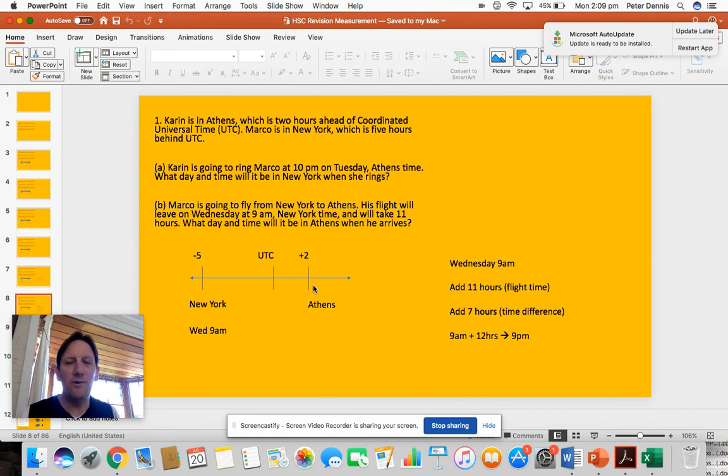I was thinking that I would have done it a different way to that. But again, you've got the flight time. To fly from here to here is 11 hours, plus it's 7 hours earlier already, so you've got to add that 7 hours as well. Why do we add? Because to get from here to here, we would add normally on the number line. So I always set it up as a number line. I think it sort of makes sense.